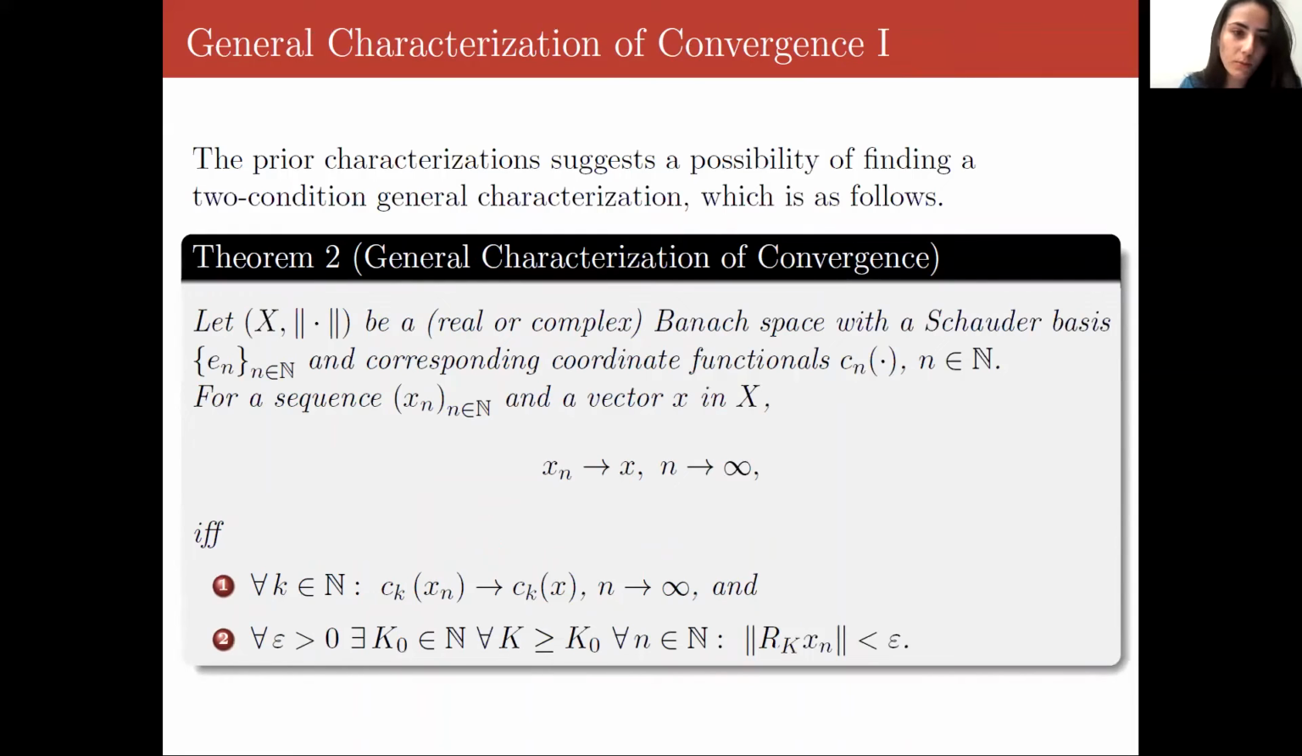And so these two characterizations in LP and C0 suggest that there's a possibility of finding a two-condition general characterization, which is as follows. So let X and the norm be a real or complex Banach space with a Schauder basis and the corresponding coordinate functionals. Then for a sequence and a vector in this space, the sequence converges to X as n goes to infinity if and only if the following two conditions hold.